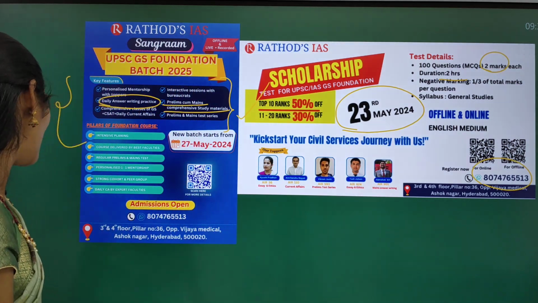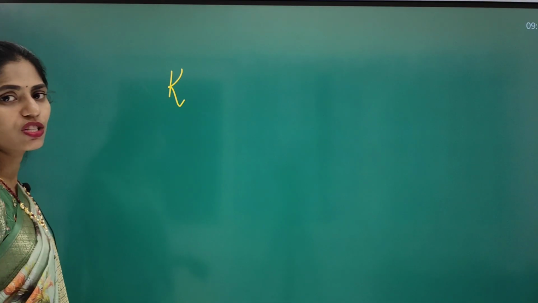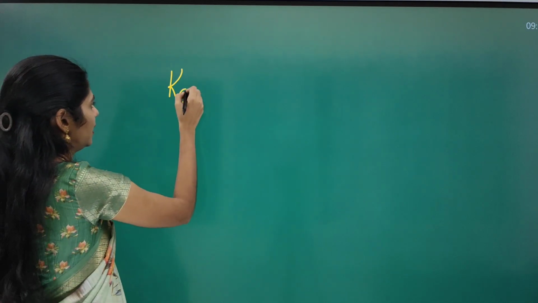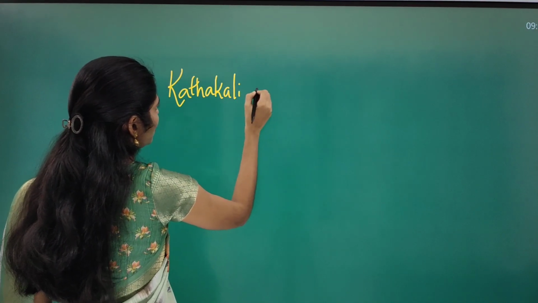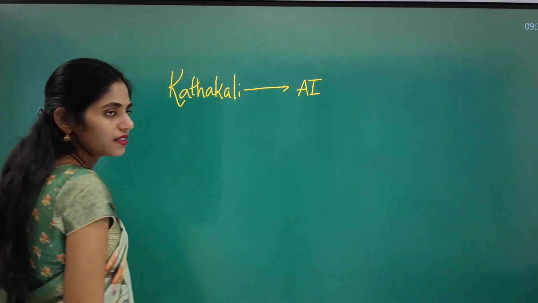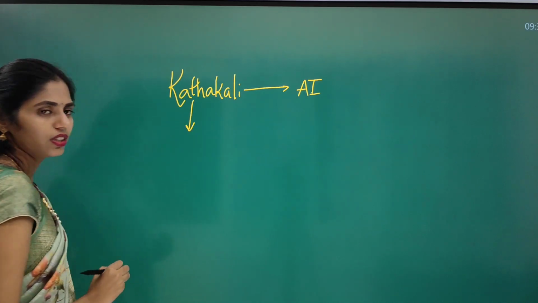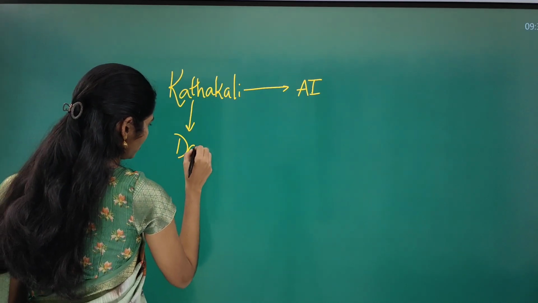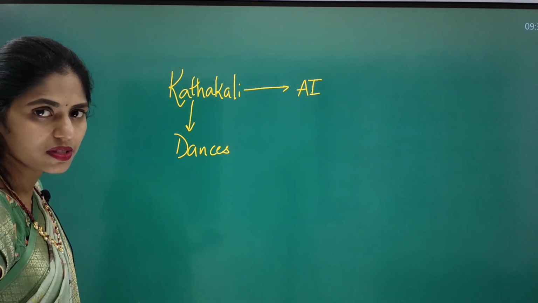Clear? Yes, now let us see the first article and let me give you the dimensions. So this article is talking about one official dance form of India, that is Kathakali. So this article is linking with artificial intelligence, right? So here in your art and culture, you will be studying this chapter dances, and this dances chapter is very important from your mains and prelims.